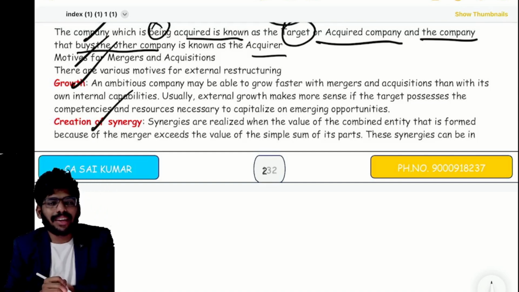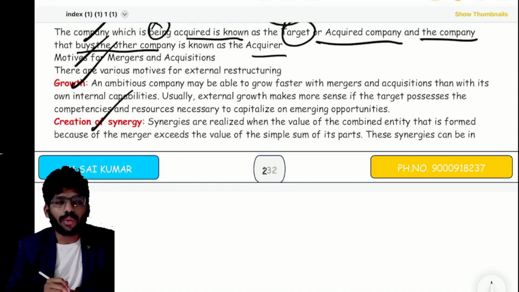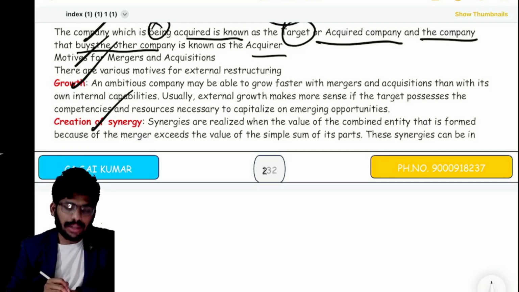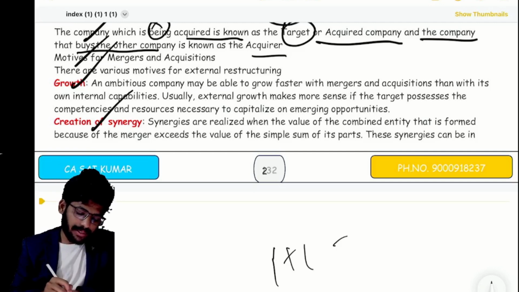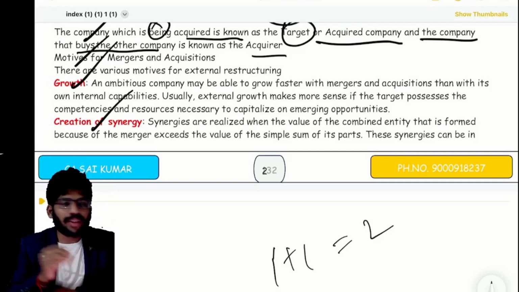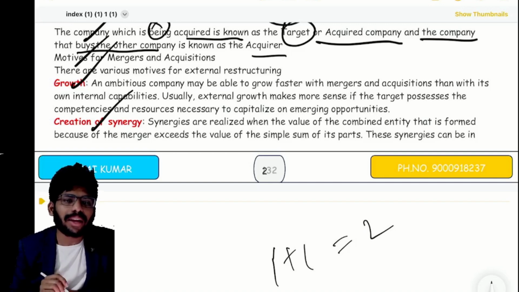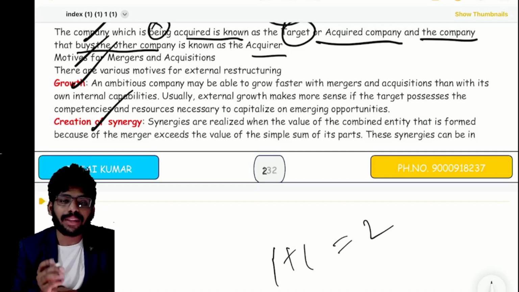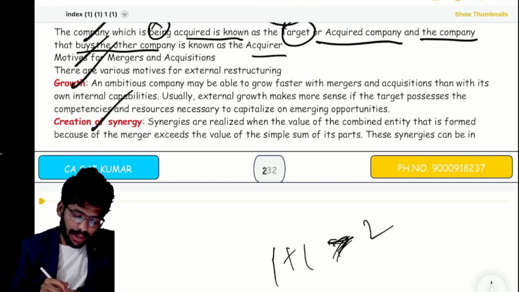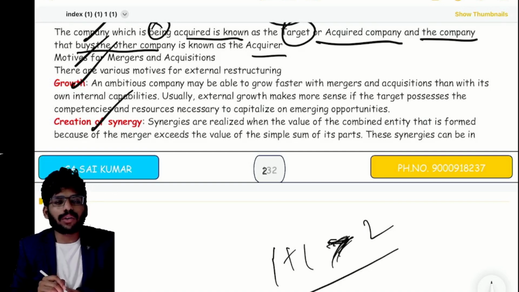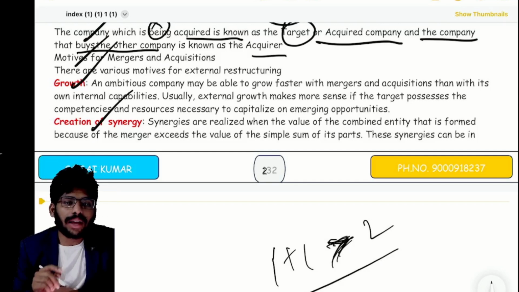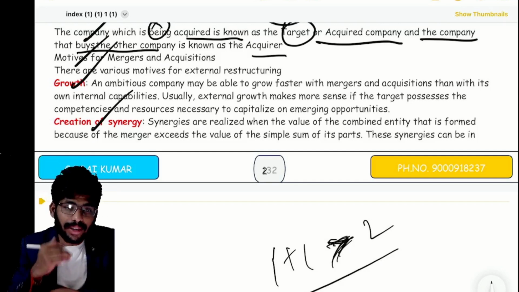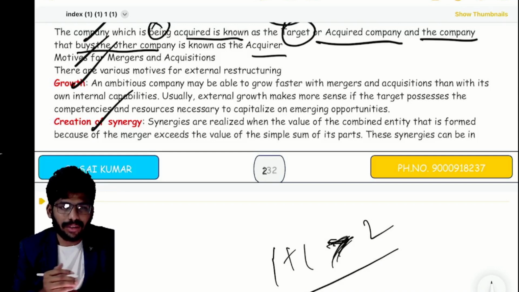Creation of synergy. Synergy means generally 1 plus 1 more than 2. Generally 1 plus 1 equals 2 only. Synergy benefit means it is more than 2. Correct or not? But when we are acquiring, we must have that synergy benefit. That's why we can call it 1 plus 1 more than 2. We are getting a benefit more than what we have incurred for that project or company.